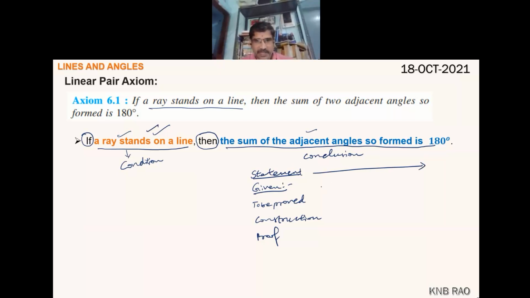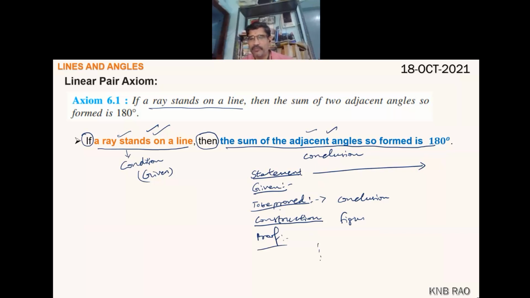From that, the condition becomes given. The conclusion becomes to be proved. And construction is the figure we are going to draw.